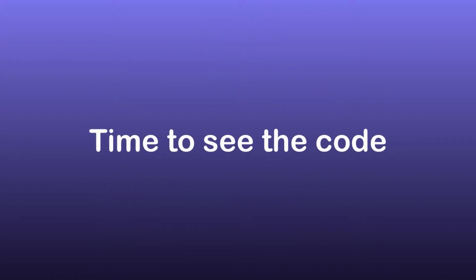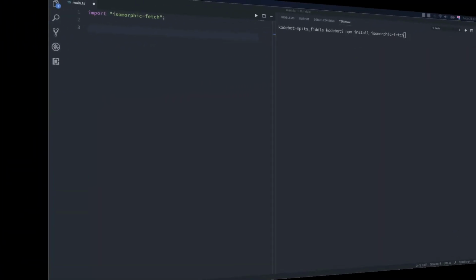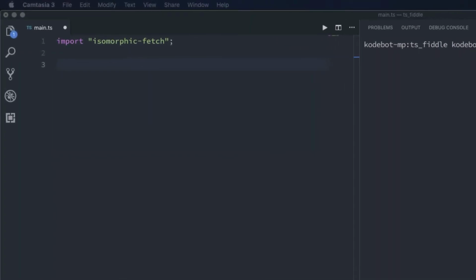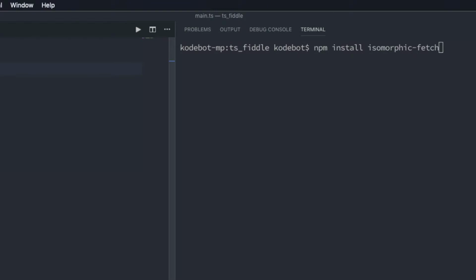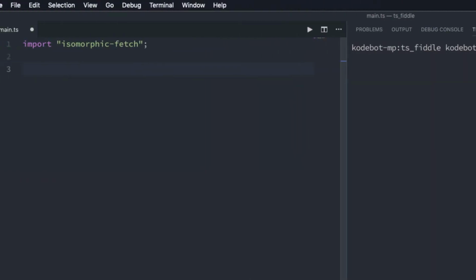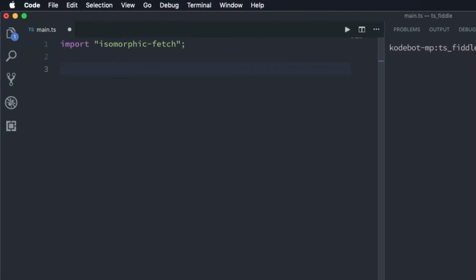Now let's look at an example for promise. I'm in VS Code here. I have imported a package called isomorphic-fetch. If you want to follow along, you can install isomorphic-fetch using npm like this. Once you have installed and imported isomorphic-fetch, you will have access to a function called fetch.